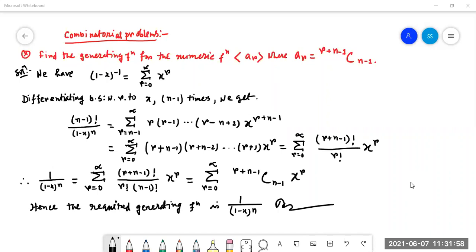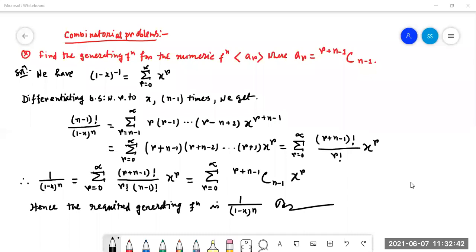Combinatorial problem. Here we have to find the generating function for the numeric function a_r, where a_r is given as C(r plus n minus 1, n minus 1). Now we are starting with that. We have (1 minus x) to the power minus 1 equal to summation r equal to 0 to infinity of x to the power r. It was given to you on the first day of our recurrence relation. So the value of (1 minus x) to the power minus 1 is the summation r equal to 0 to infinity, and we differentiate with respect to x, n minus 1 times, then we get it.